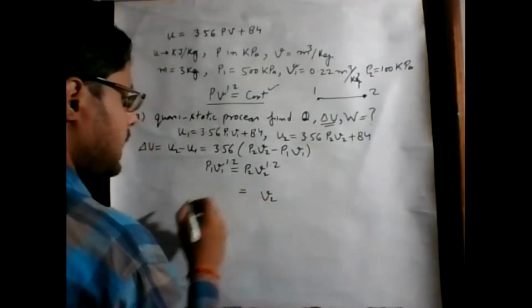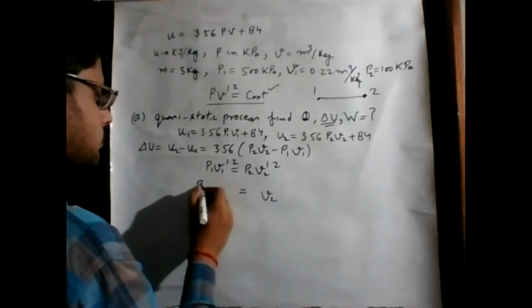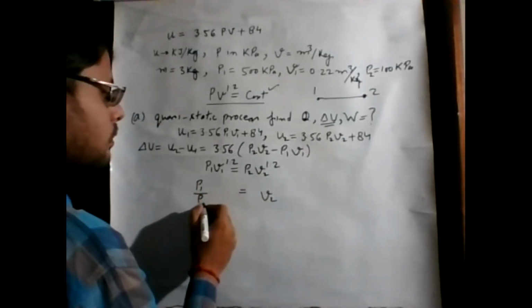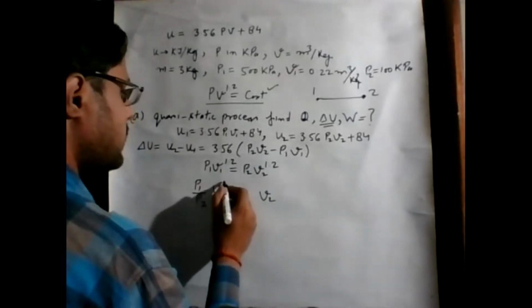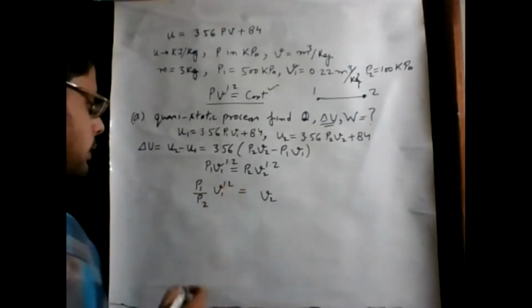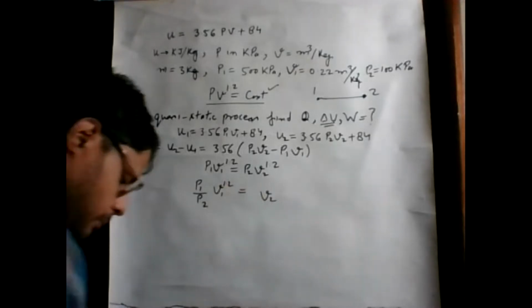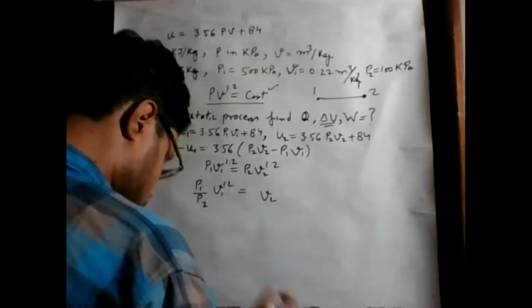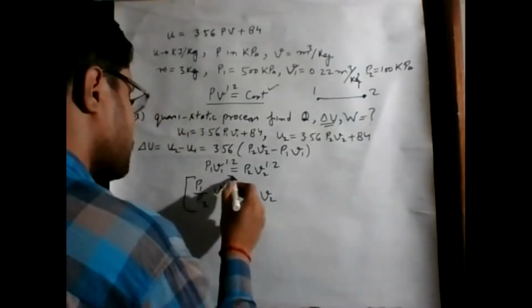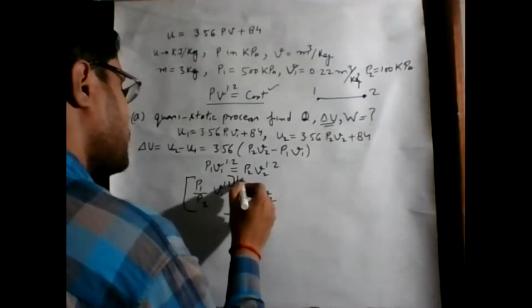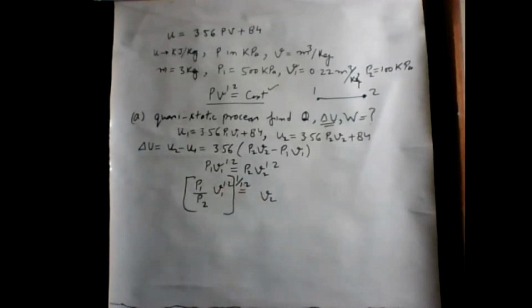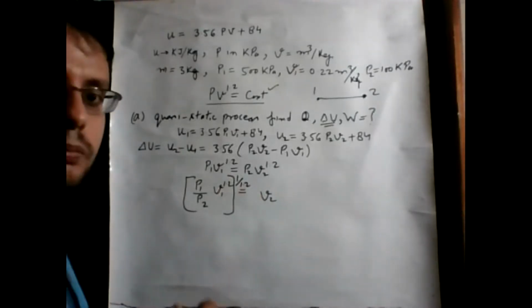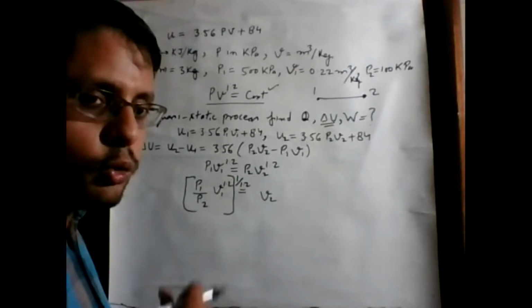The expression is V2 equals (P1 upon P2 times V1 to the power 1.2) whole to the power (1 upon 1.2). This is the expression for getting the volume of state 2.